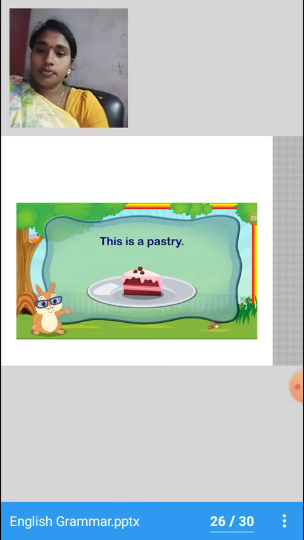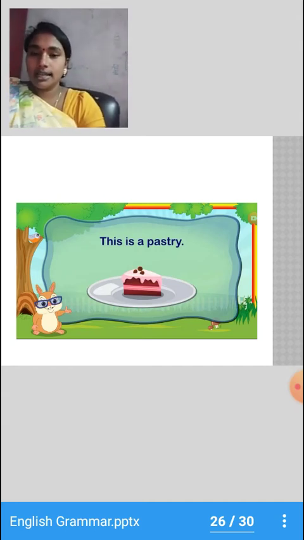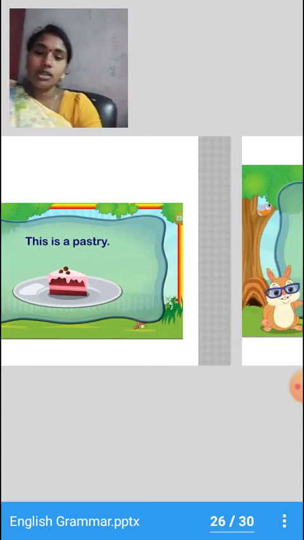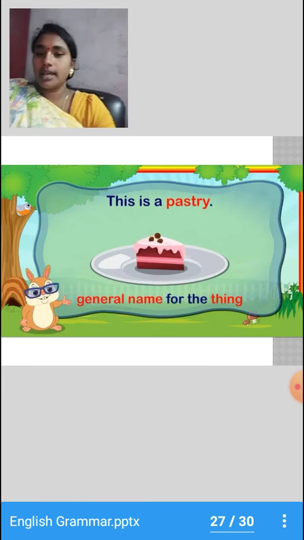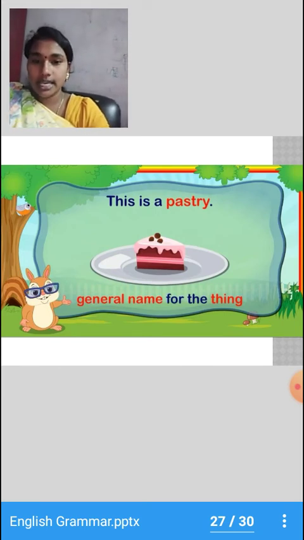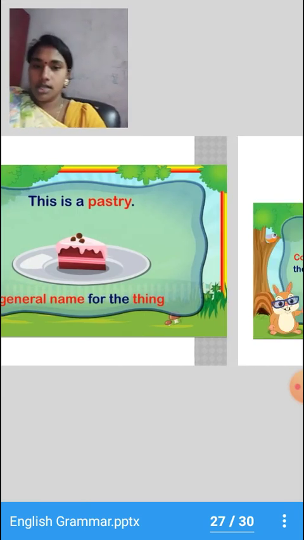If the name is specified, like this is a strawberry pastry or this is a chocolate pastry, then chocolate or strawberry pastry comes under proper noun. Okay. So now pastry is a general name given for a thing.